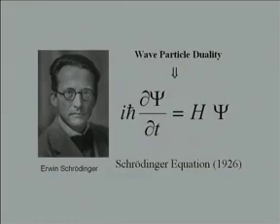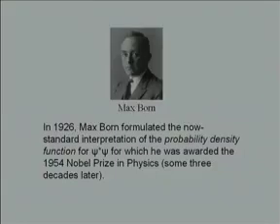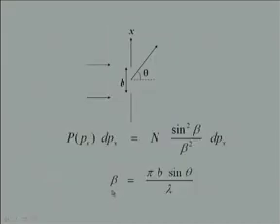So, it is described by a wave function psi, and the physical interpretation was put forward by Max Born in 1926 itself. He formulated the now standard interpretation of the probability density function for psi star psi, for which he was awarded the 1954 Nobel Prize in Physics some 3 decades later, that psi star psi d tau represents the probability of finding the electron in the volume d tau.